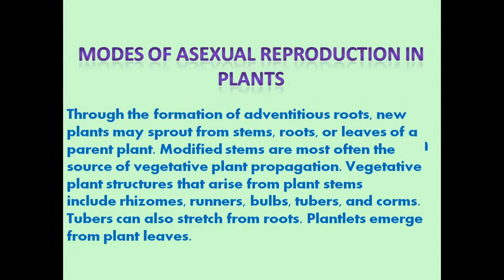So let's see. These plants reproduce asexually by formation of adventitious roots, sprouts from stems, from leaves, from buds, from rhizomes, runners, tubers, corms, offsets. There are many examples of that. Let us see one by one.